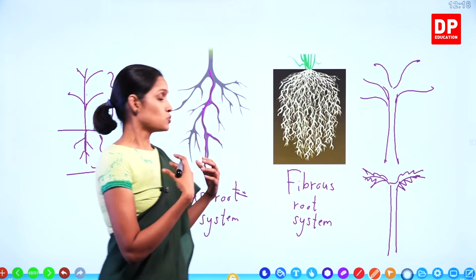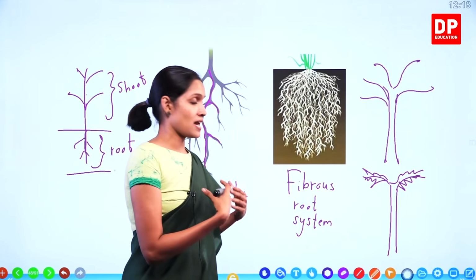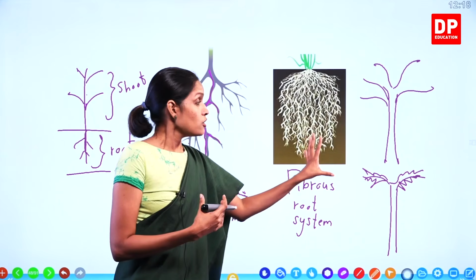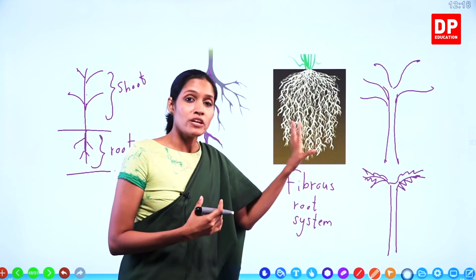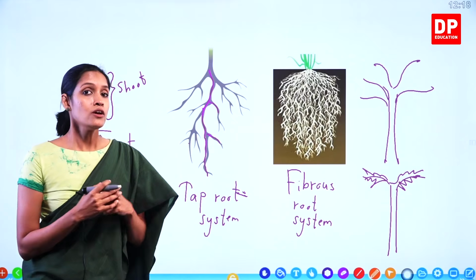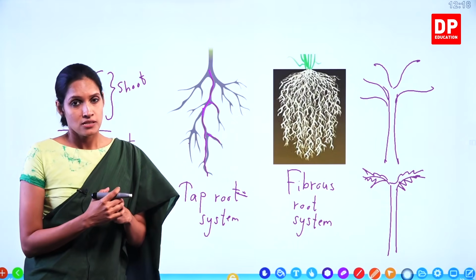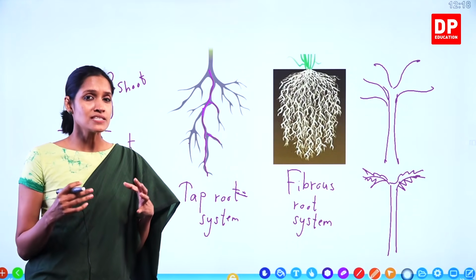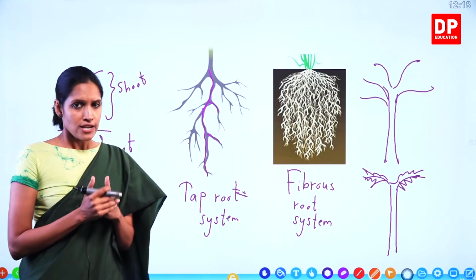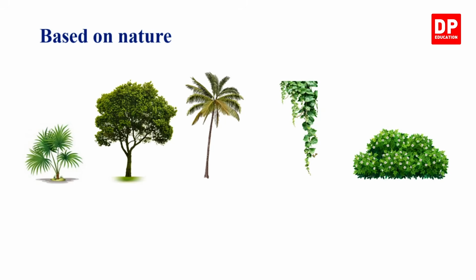So root-wise, leaves-wise, and if you take fruits or even stem-wise, you know that there are so many differences between each other. So all these things are coming under morphological differences. Now what are the morphological differences? The structural differences, what you can observe from outside. Right, children?